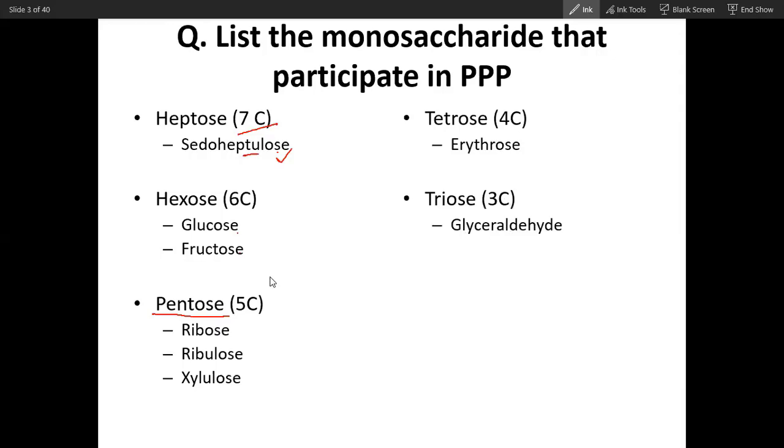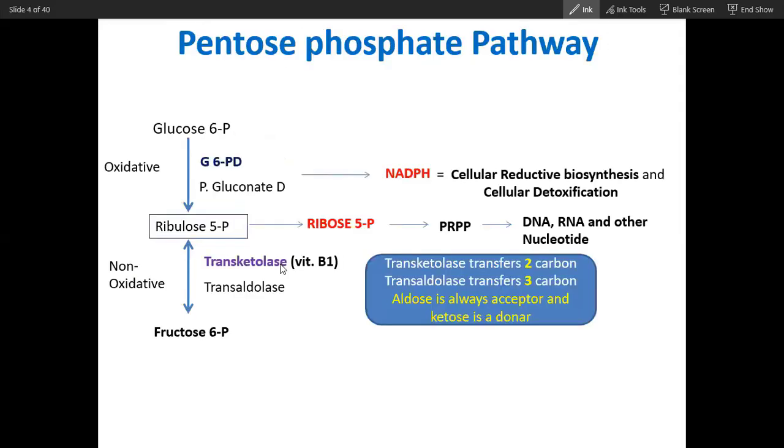So 3, 4, 5, 6, 7, all the classification that we have studied in MD1 about monosaccharides, we will see all these carbohydrates in this pathway. So let's see this pathway, let's talk about it in very short form. And if you remember this, it is very easy to remember. If you remember this pentose phosphate pathway, you will remember everything about it, and for answering questions, you need to remember this only.